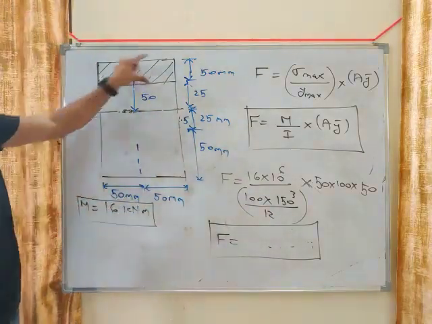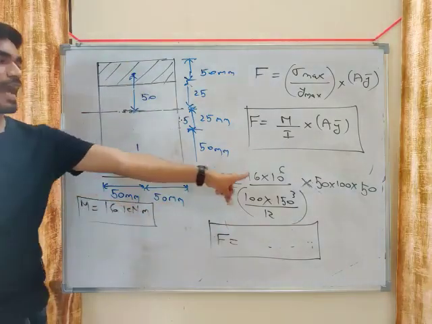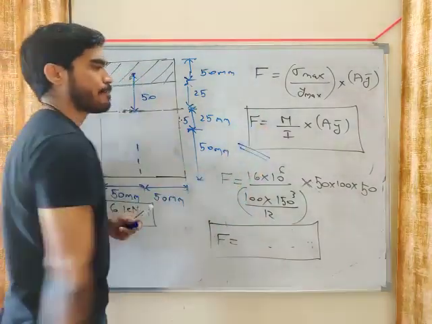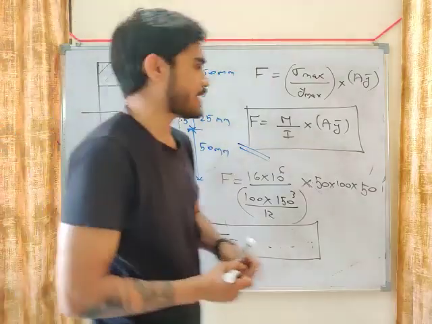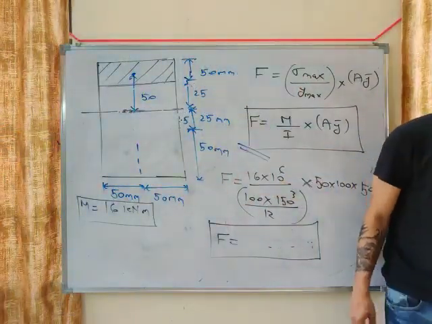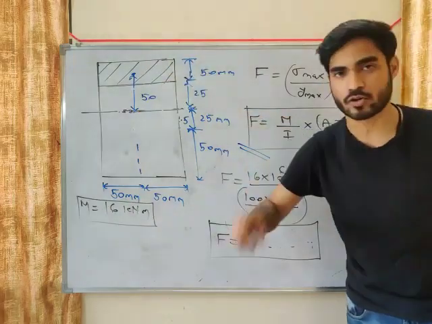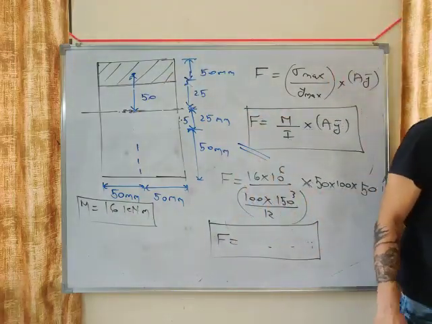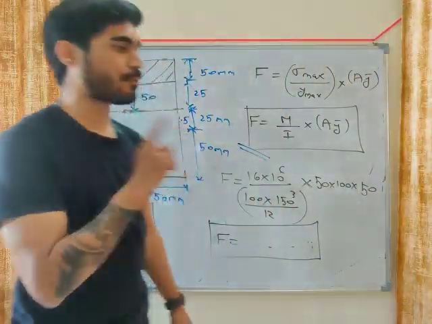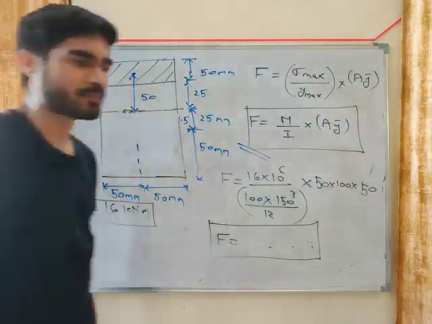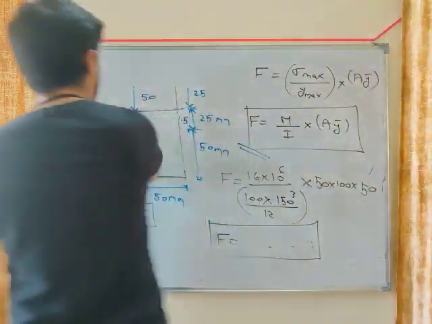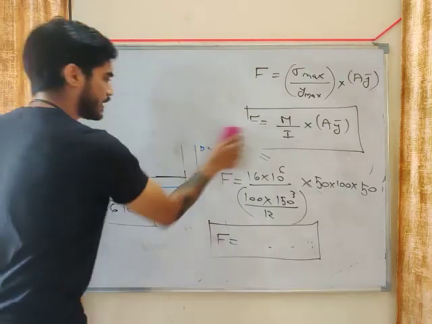But there will be some force in this much area that we have to calculate, and for that the formula is M by I into AY bar. So you can use this formula to calculate the force developed in a particular area of cross section. Okay, remember this formula. This is a problem from GATE 2006. Okay, all right. So let's move on to the next topic.